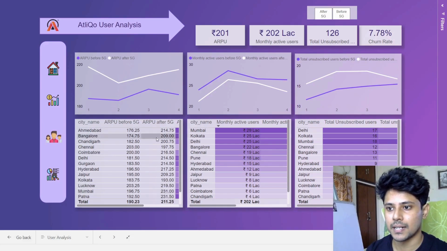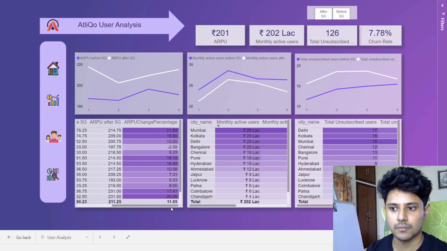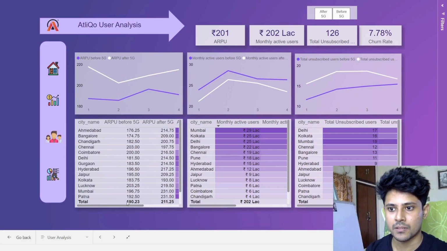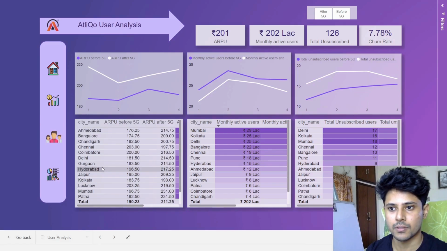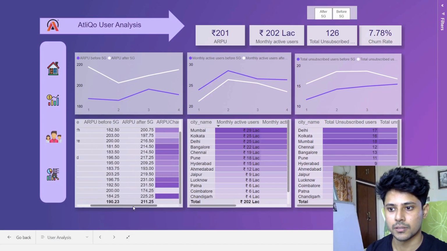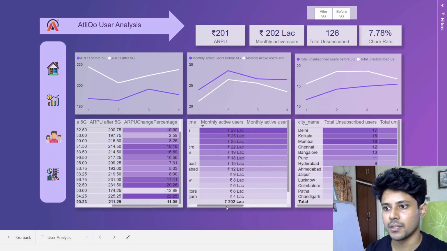Over here we have city and average revenue per user. The interesting thing is in Pune and in Chennai. Chennai shows a negative trend, and Pune also shows a negative trend. So that is what concerned me.